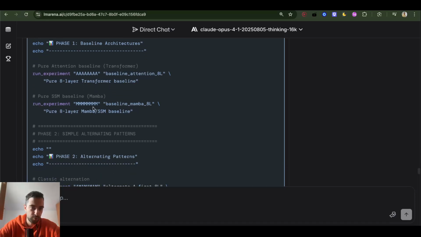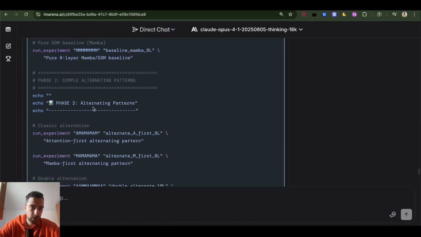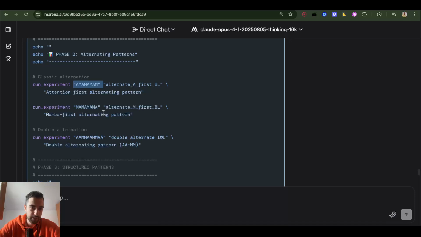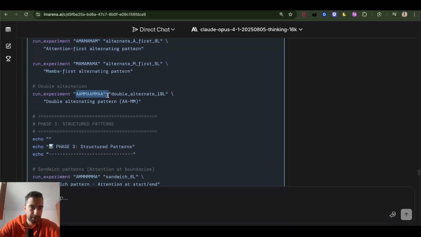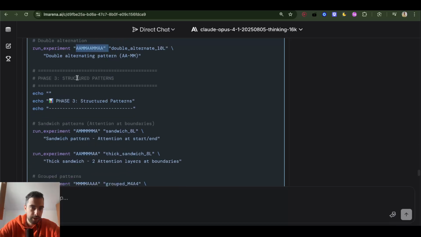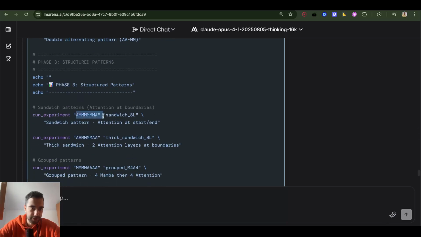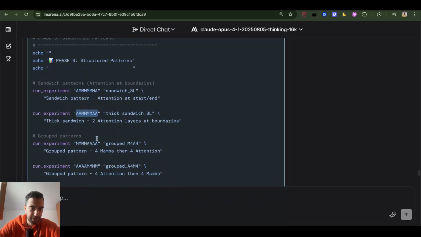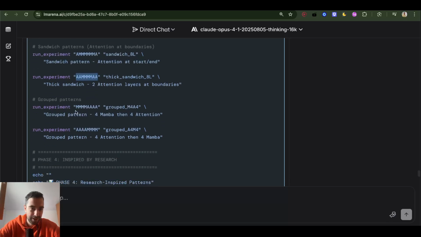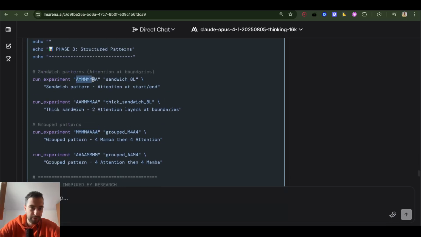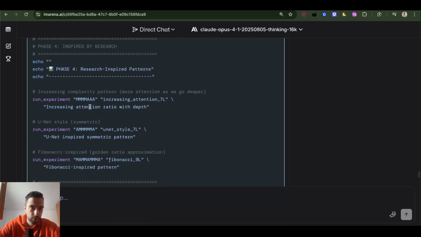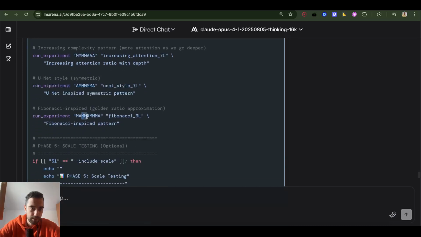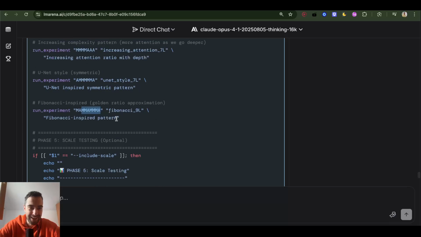So after these two baselines, we go with two alternating, and then double alternating, and then some structured, so this sandwich, this thick sandwich, and then groups. Why don't we have Mamba sandwiches? Groups. We got Fibonacci, 9 layers.